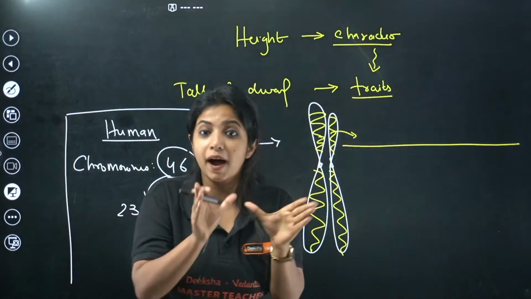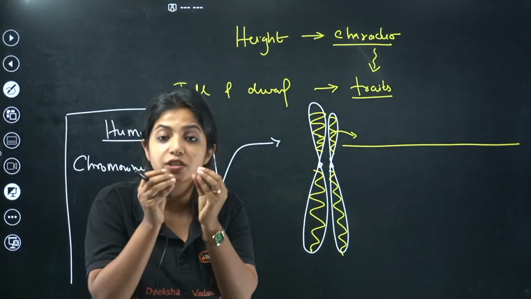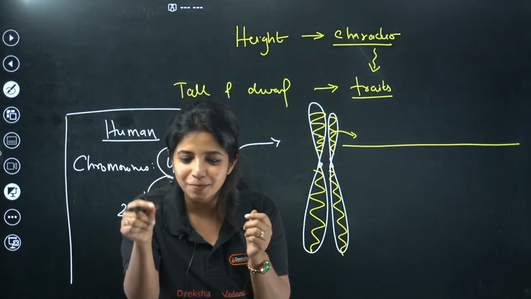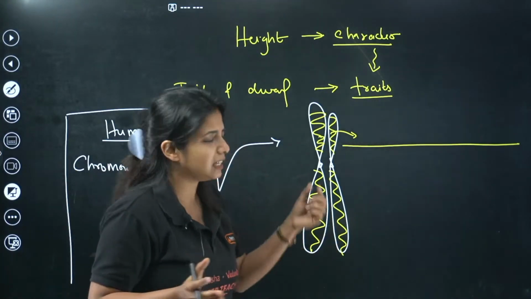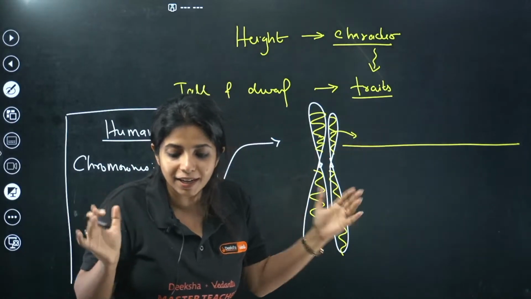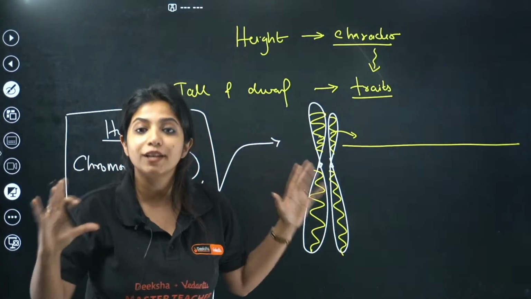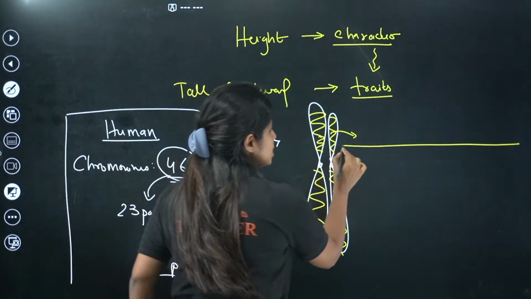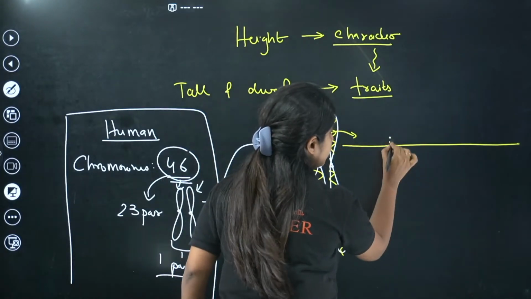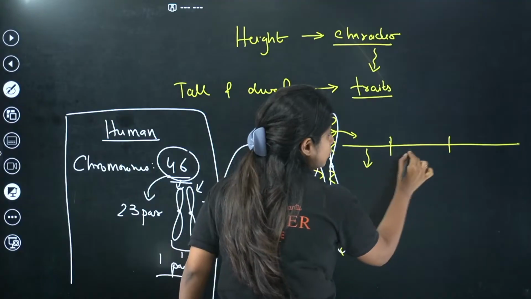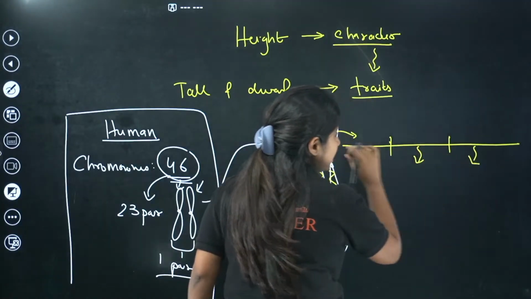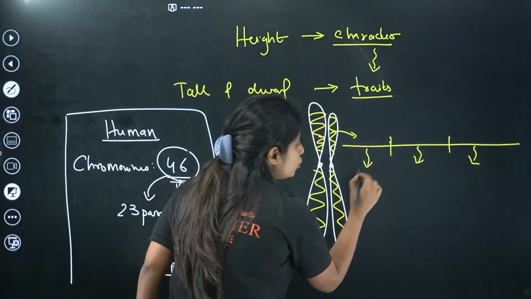And each part of our DNA has some codes. Just like you have microchips in your mobile phone and stuff like that, similarly, the DNA is a microchip that we have. It stores all the information. How? I'll tell you. Suppose this is a segment of DNA that I have. This is another segment of DNA. This is another segment of DNA. Each segment over here will be storing certain information to form what?